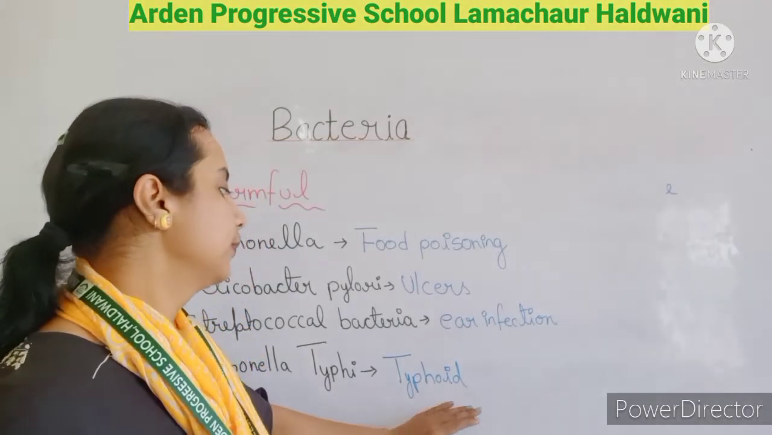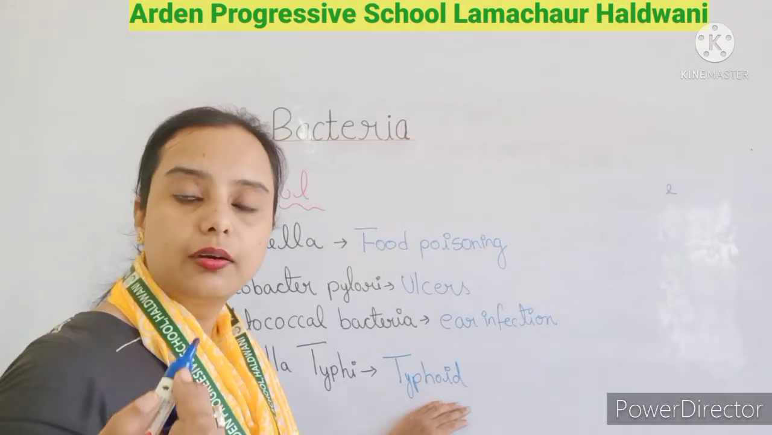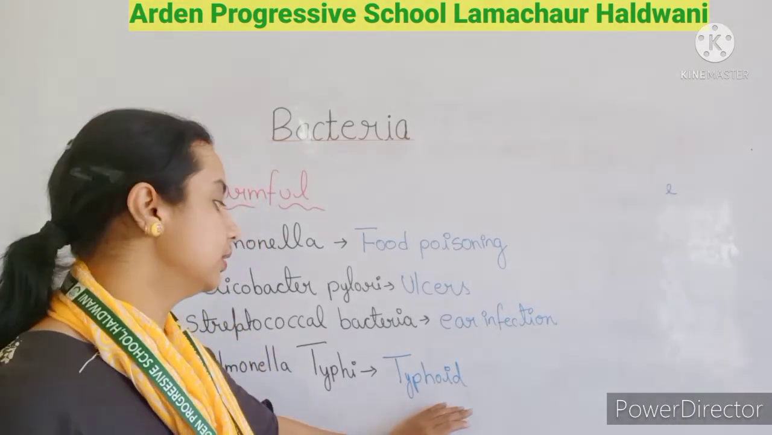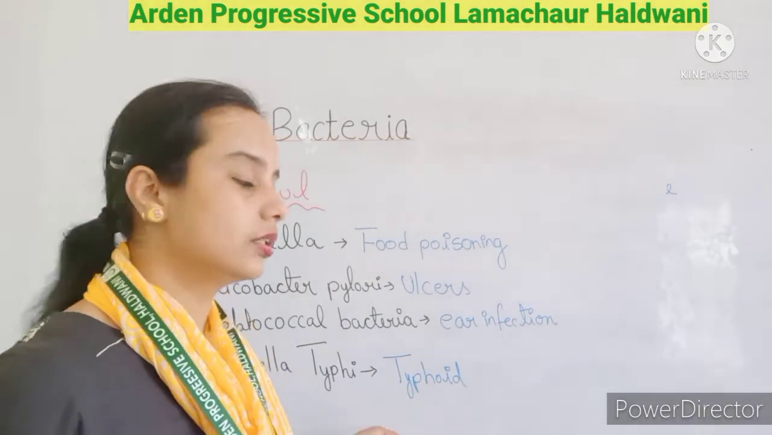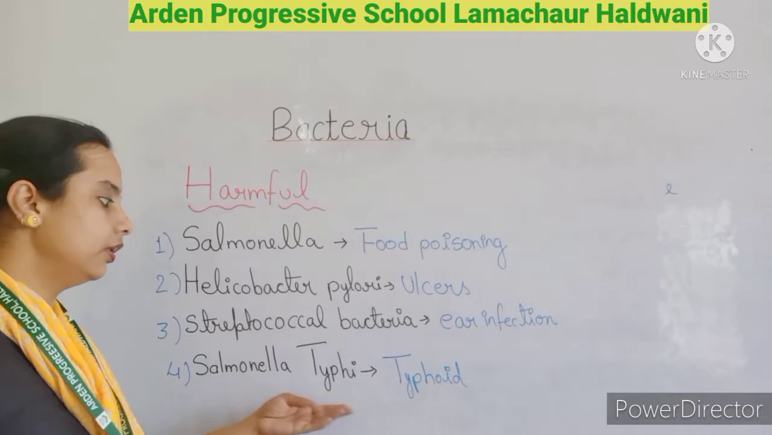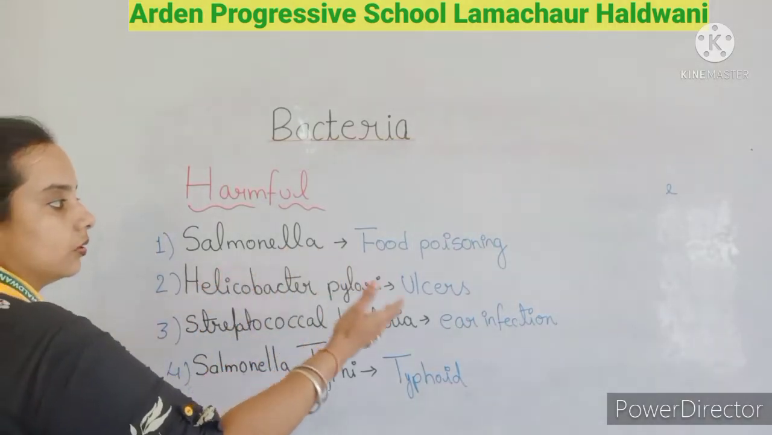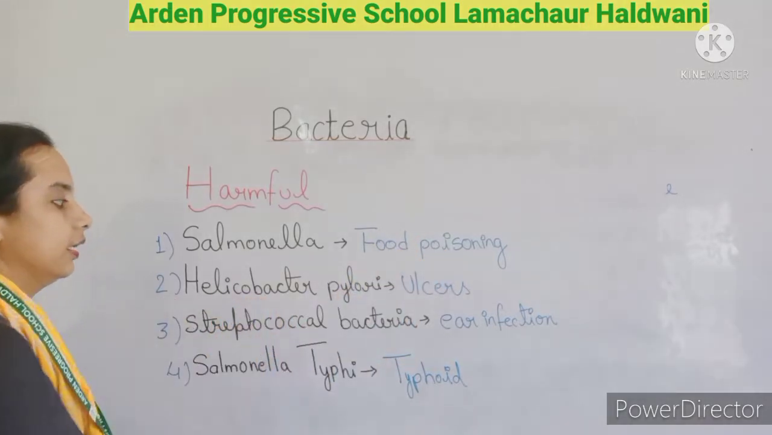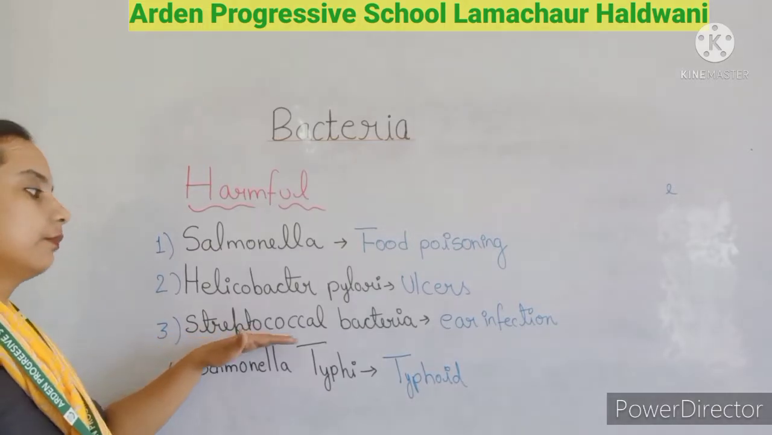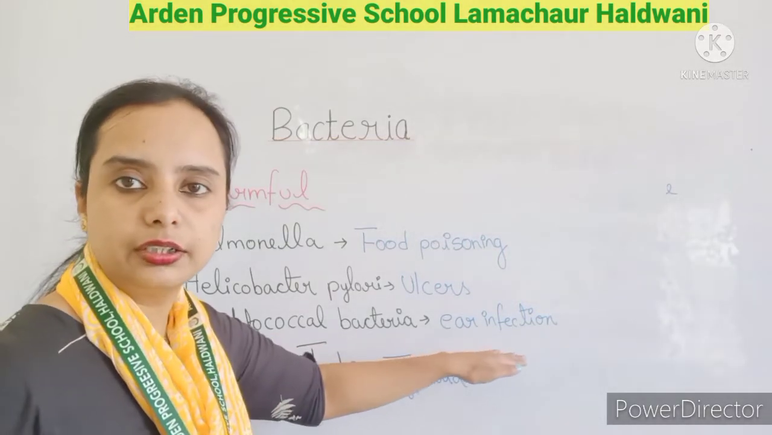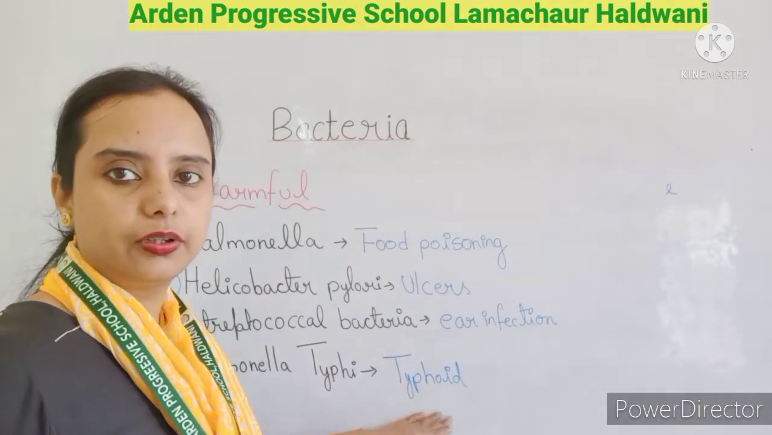With this, the symptoms are fever, high fever. So typhoid is a serious disease caused by Salmonella typhi. So these are: first, Salmonella, which causes food poisoning; second, Helicobacter pylori, which causes ulcers; third, Streptococcal bacteria, which causes ear infections; then Salmonella typhi, which causes typhoid.